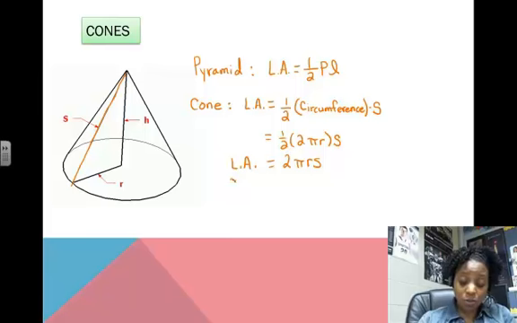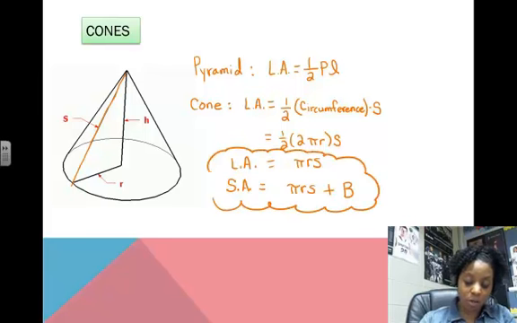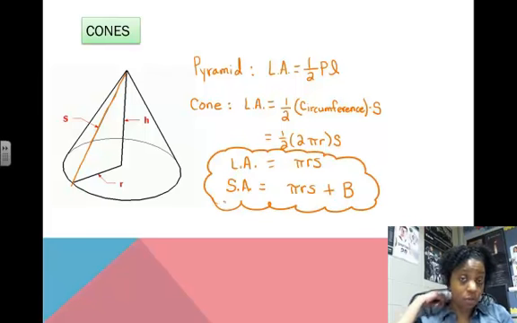Then if we wanted to find the surface area of the cone, all we have to do is add in the base. So it would be pi RS plus capital B, which is the area of the base. Here are our two formulas for the lateral area and surface area of a cone, where S is what we refer to as the slant height.